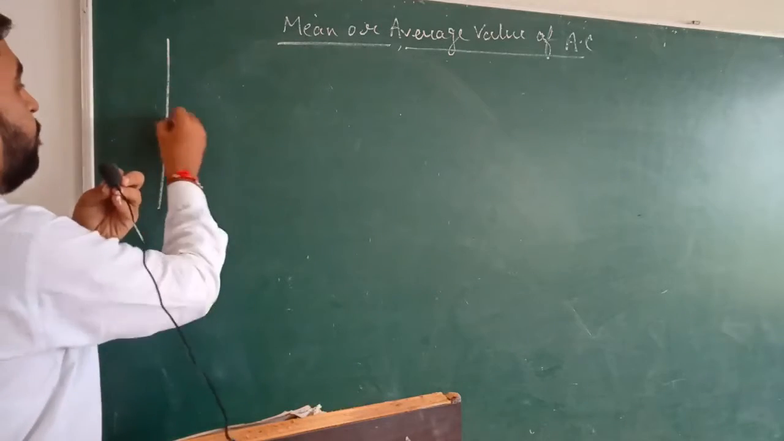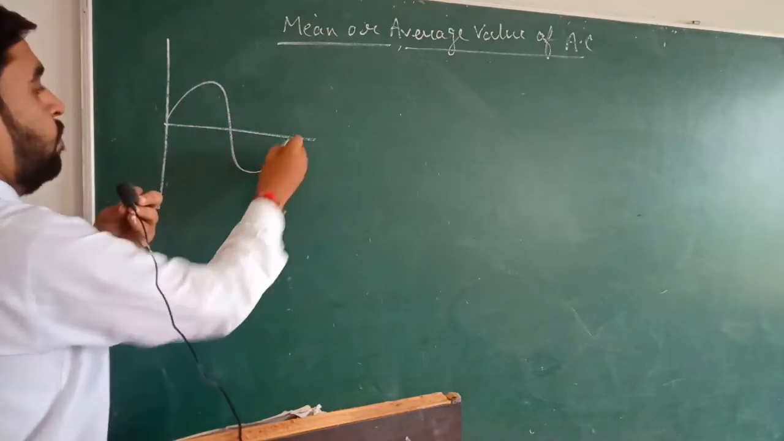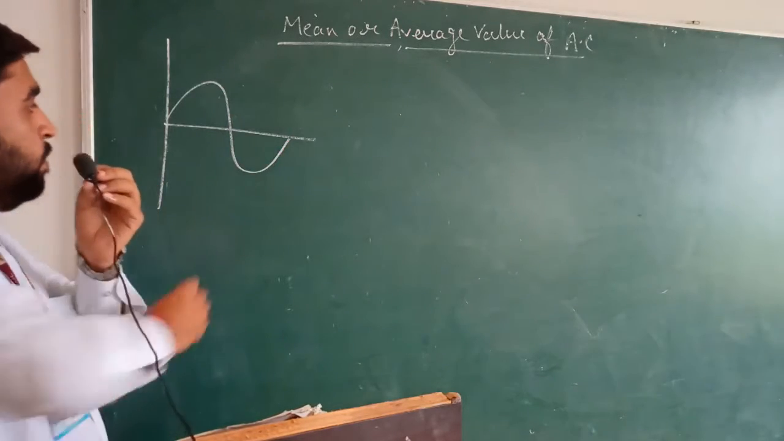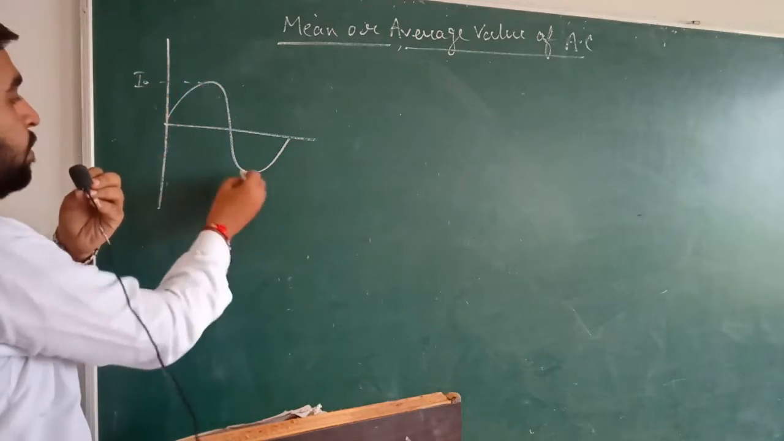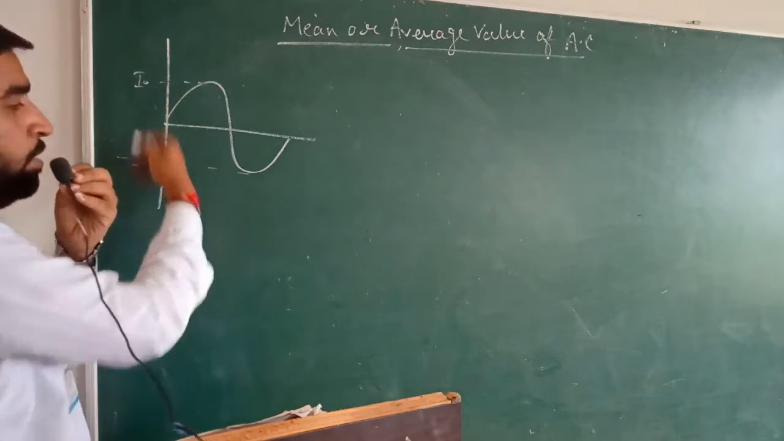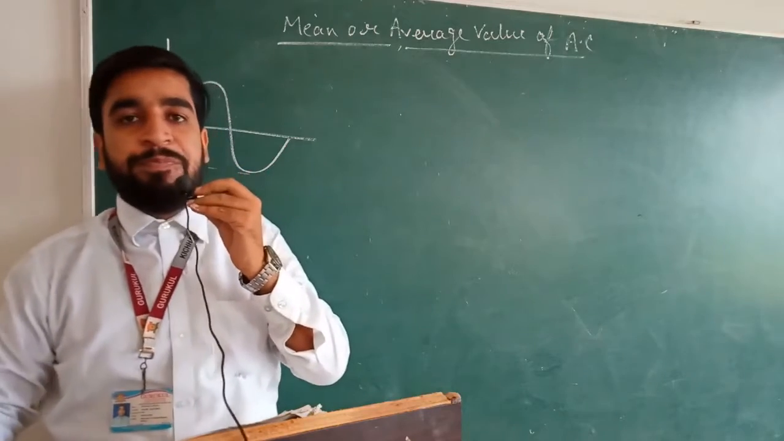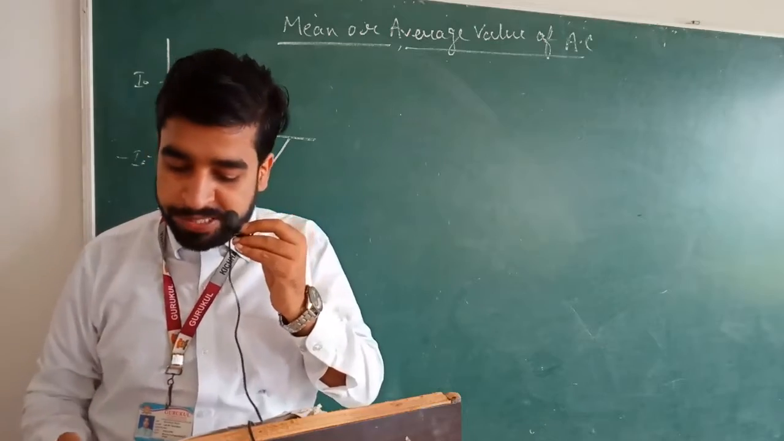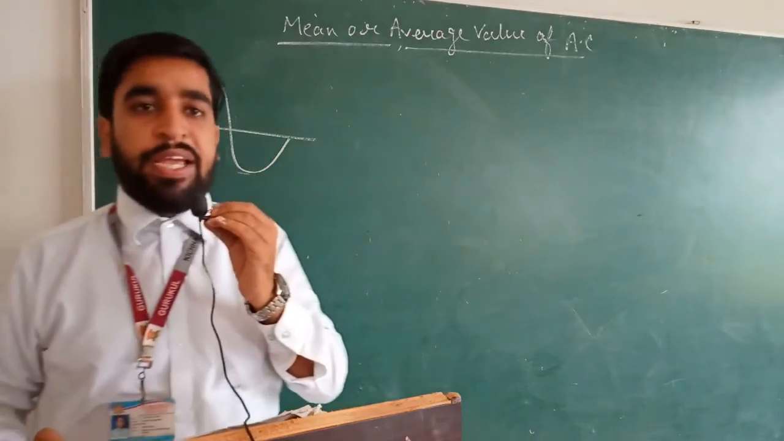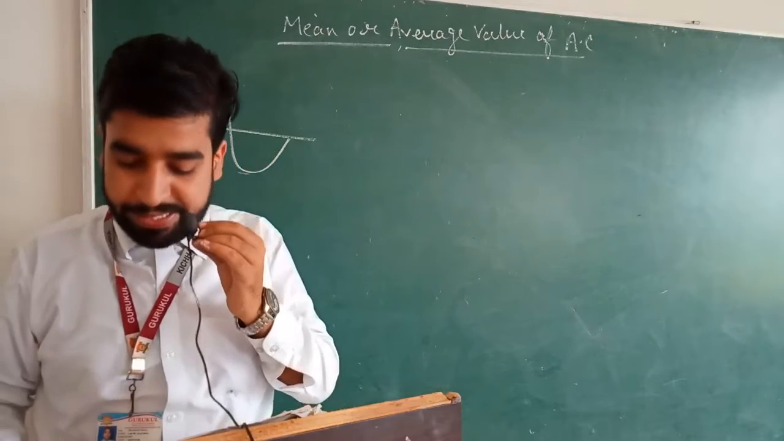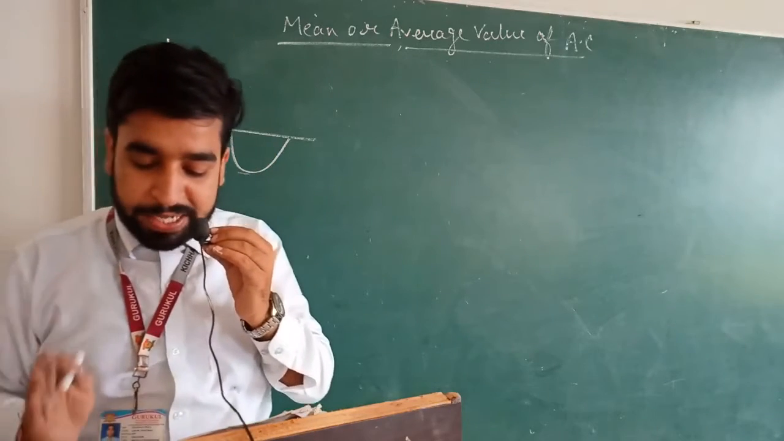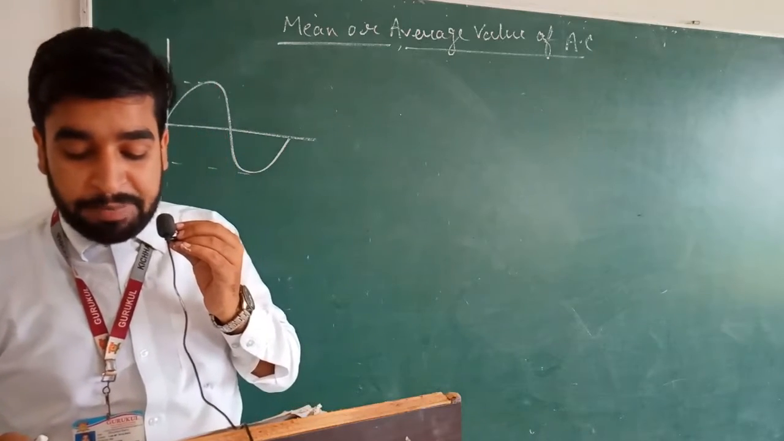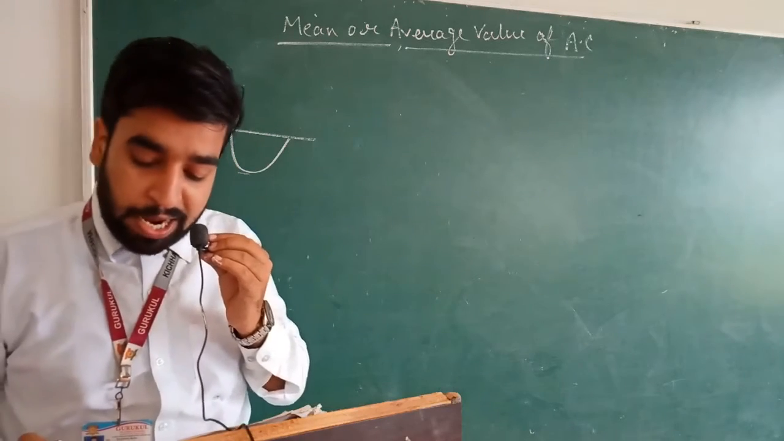Here I have shown the graph. For a complete full cycle, the average value of current will be 0. Why? This is the peak value I0, this is the peak value minus I0. The average value will be 0 over a full cycle. And if we calculate it for a half cycle, then it is not going to be 0. So on the basis of it, we have defined the mean or average value of AC. It is defined as the value of direct current which sends the same charge in a circuit in the same time as it is sent by the given alternating current in its half time period.